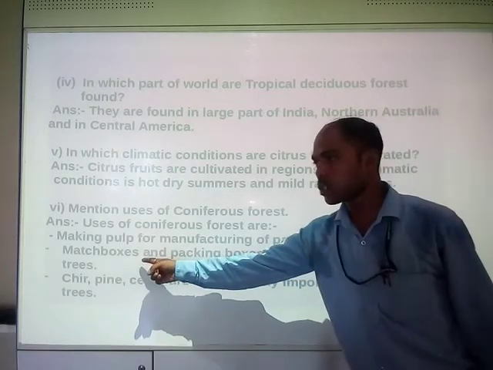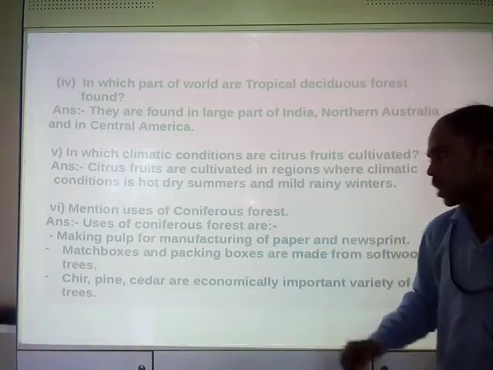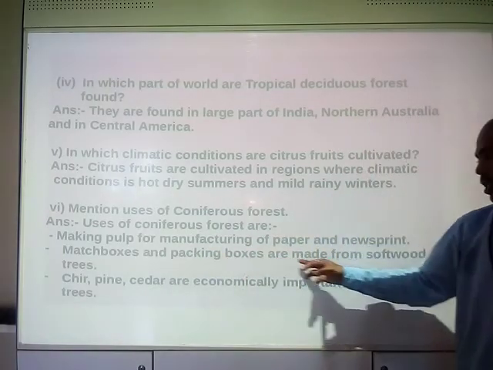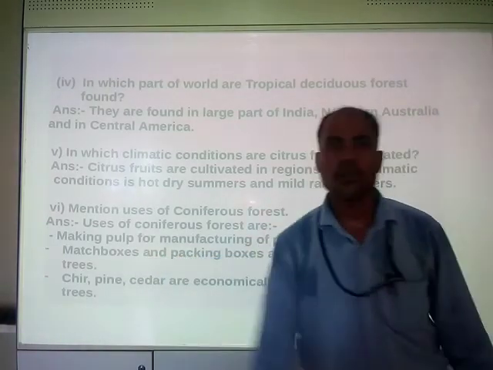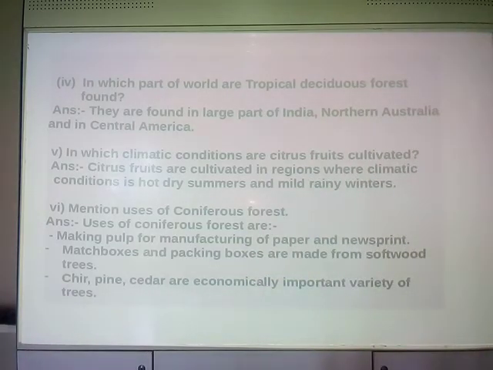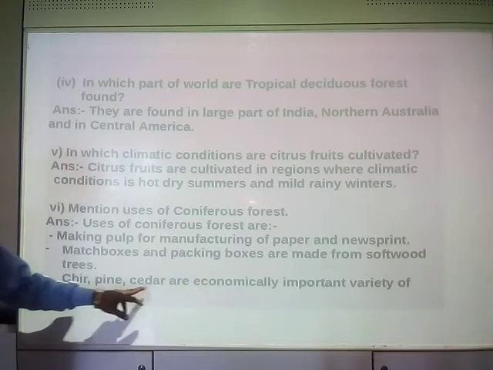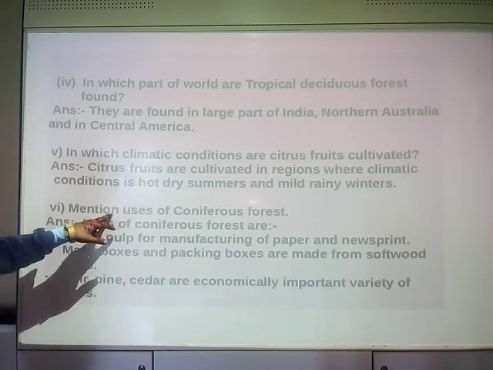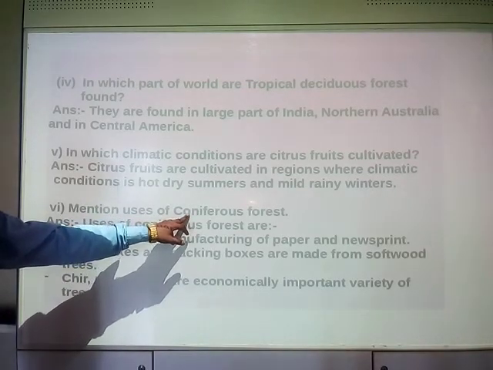Moreover, match boxes and packing boxes are made from softwood trees of coniferous forest. Examples are Chir pine and cedar, some of the trees of coniferous forest.